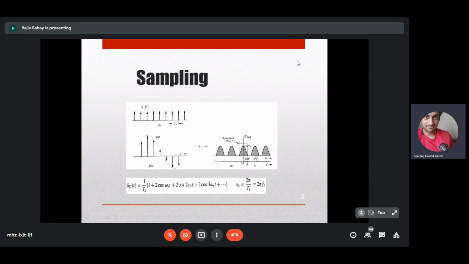Here you have to see that this is fs minus b. So fs minus b has to be greater than b. If you put that condition, then you get fs greater than 2b.